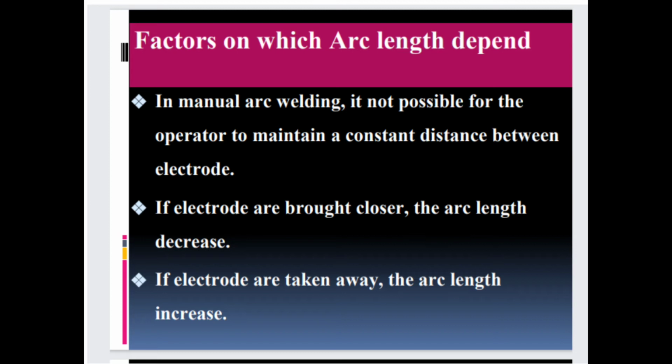So first is in manual arc welding, it is not possible for the operator to maintain a constant distance between electrode. If electrode are brought closer, the arc length decreases. If electrode are taken away, the arc length increases.